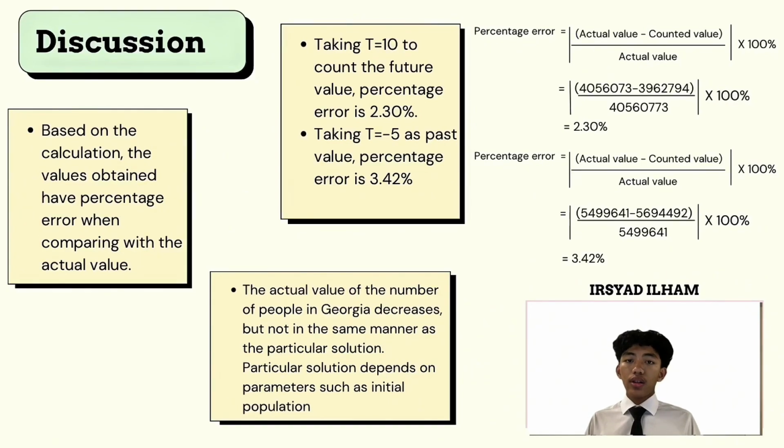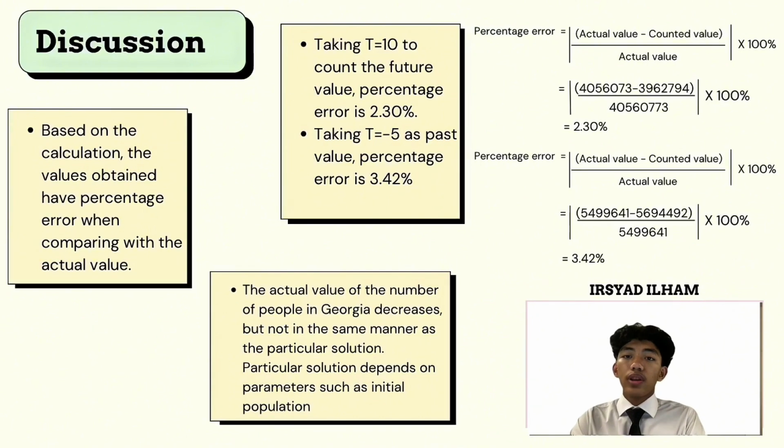Based on the calculation, the value obtained from the particular solution has a percentage error when compared with the actual value. So let me explain. First, what is percentage error? Percentage error is a way to measure how inaccurate a value is compared to the actual value. It tells you the size of the error in relation to the actual value, expressed as a percentage.